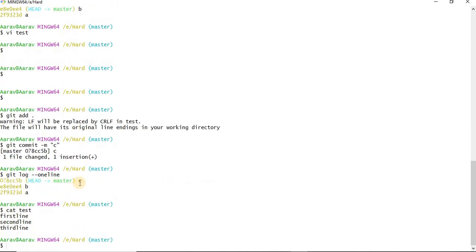So the third commit, I don't want it to be the head, because if I push, this head will be moved to the remote repository. I feel this code is not proper, so I need the code at the b commit. So what you can do is git reset --hard and give the commit ID of b.